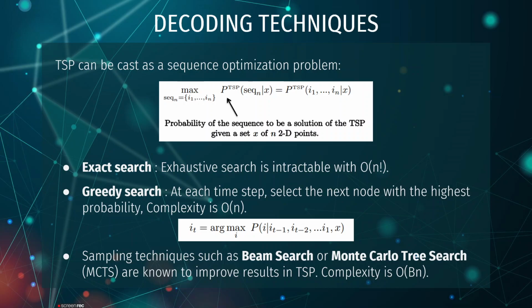Better sampling techniques such as beam search or Monte Carlo tree search are known to improve results over this greedy search in TSP. Their complexity is O of Bn. Here, B is the number of beams in case of beam search, or the explored paths in case of Monte Carlo tree search. Beam search is a heuristic search algorithm that examines a graph by extending the most promising node in a limited set. Beam search constructs its search tree using breadth first search.